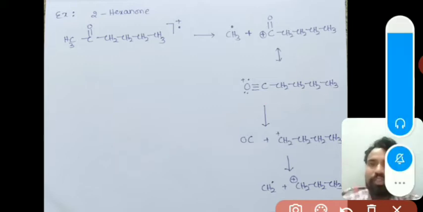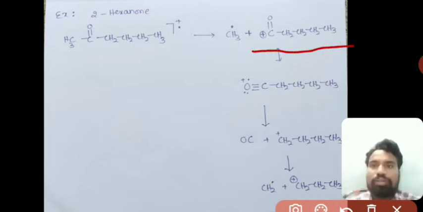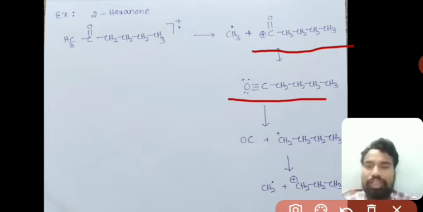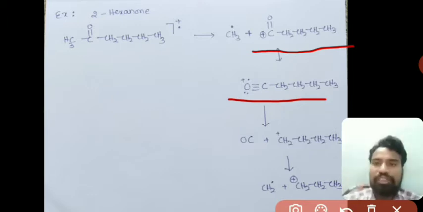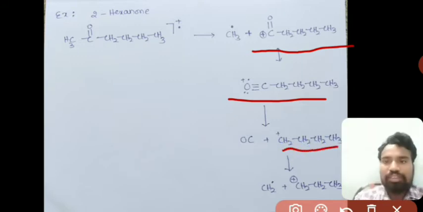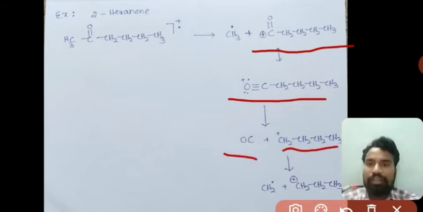Okay, so this is converted into this C triple bond O plus, right. After that, as we have discussed, R C triple bond O plus will convert into R plus plus CO. So this is R plus plus CO, right.